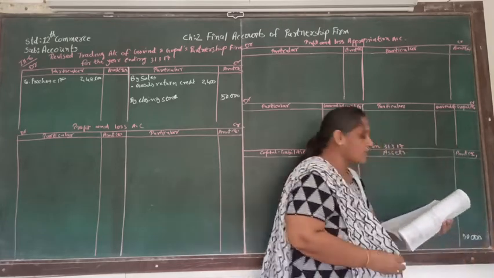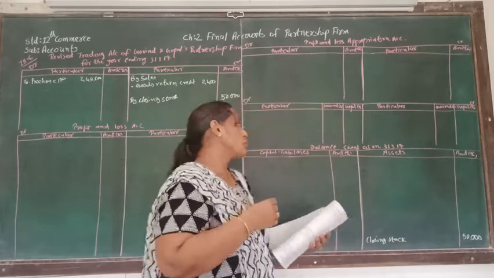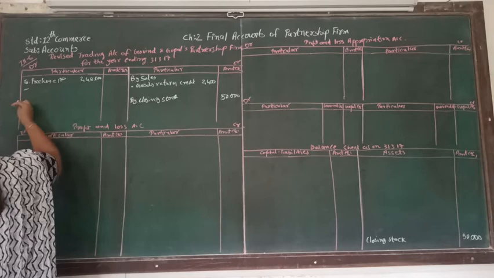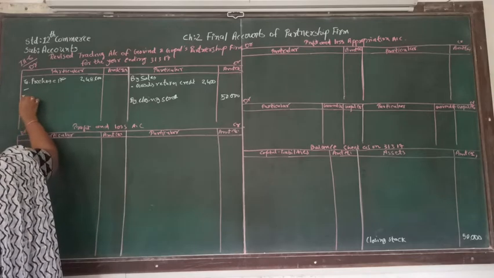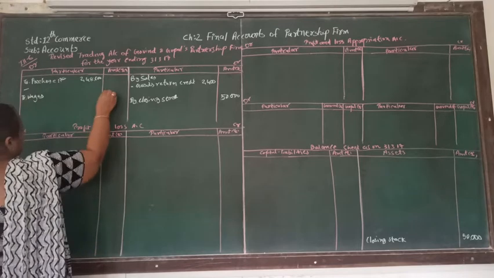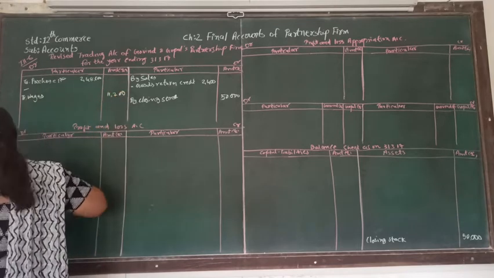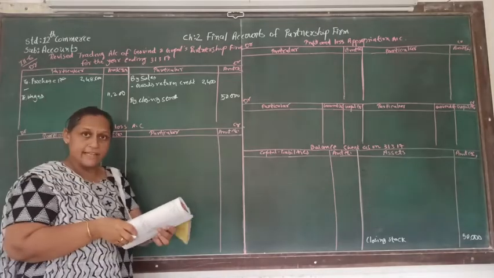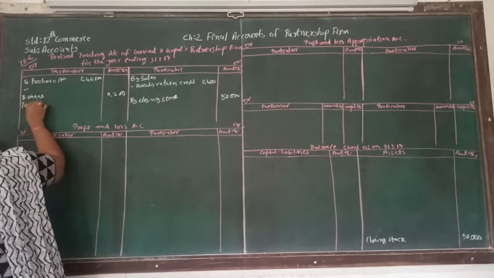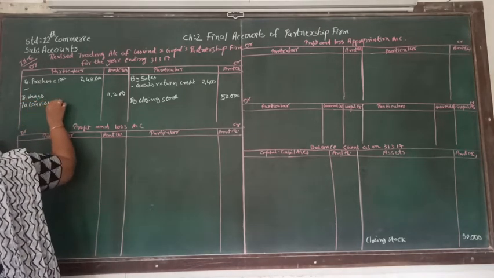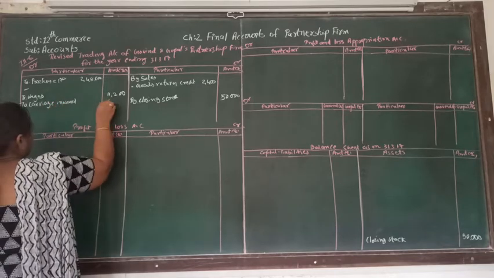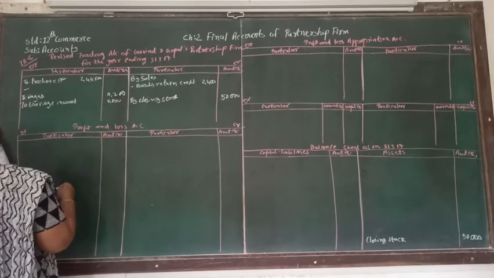After that another account is a wages account. Wages supposed to be debited to trading account. So here after leaving one line for the purchase return we are going to write down wages account. So wages is 11,200, and after wages another account is a carriage inward. Carriage inward supposed to be debited to trading account. Carriage inward, that is 8,000.